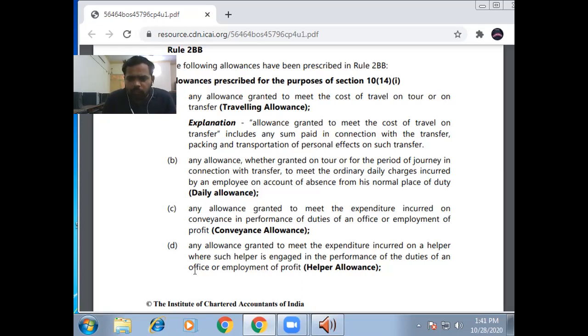Any allowance granted to meet the expenditure incurred on the helper where such helper is engaged in performance of duty. Hashtag, in performance of duty. If the helper is allowed for their personal work, then it will be taxable, because this allowance has a compulsion that the helper must be assigned for their office job. But if you allow the helper for personal work, then it will be taxable.